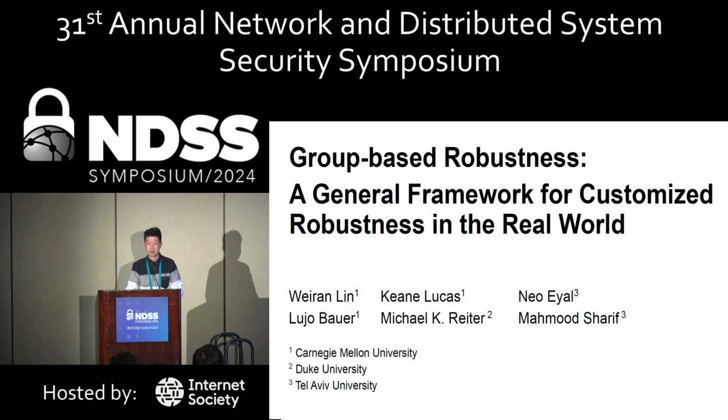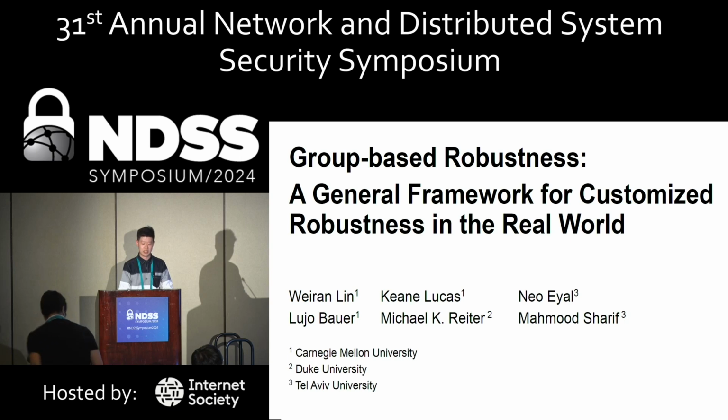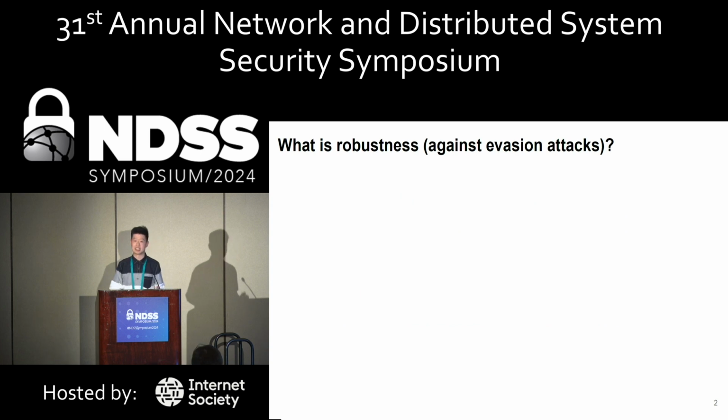Hello everyone. My name is Varane Lin, and today is my great honor to introduce our new work, Group-Based Robustness, a generalized framework for customized robustness in real world. This is joint work by Carnegie Mellon University, Duke University, and Tel Aviv University. What is robustness? In this paper specifically, we're talking about robustness against evasion attacks.